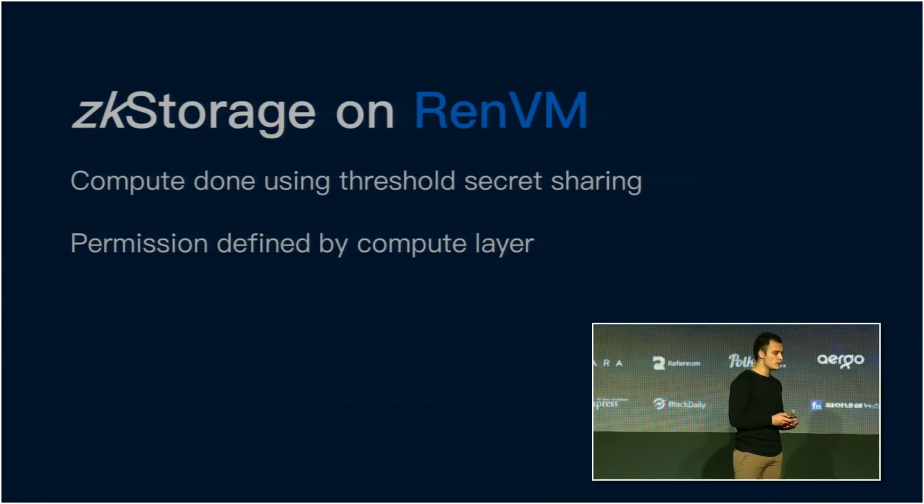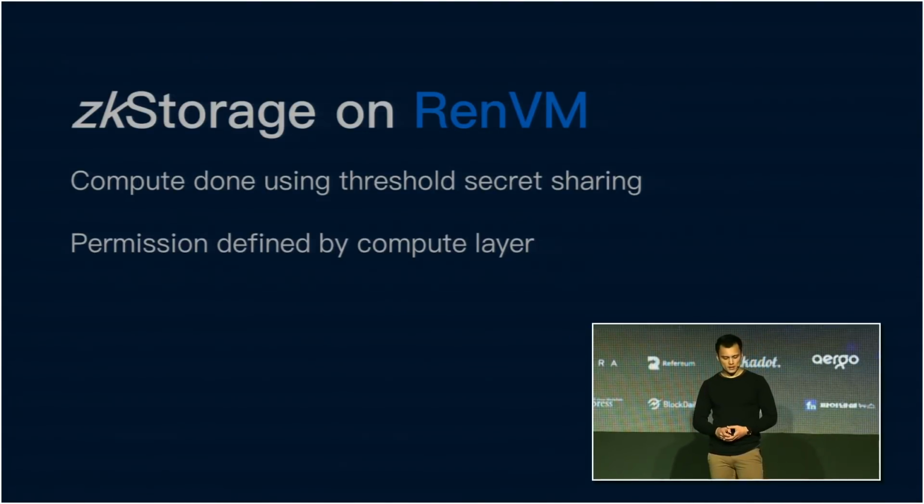And we can achieve permission-based access to this data by leveraging the compute to perform checks and balances to make sure that the people that are requesting access to this data are the only ones that are getting access to this data. And throughout this entire process, through all this storage and processing, we're resilient to up to 1/3 Byzantine actors, which is in line with the theoretical threshold when you do not rely on computational security.